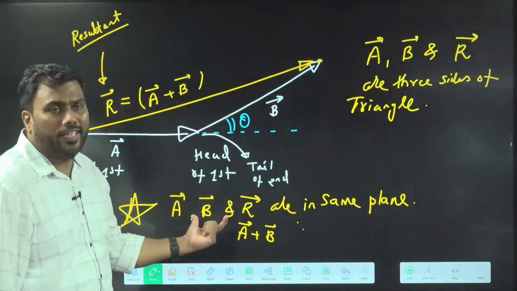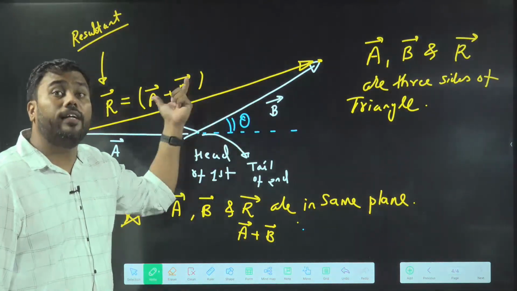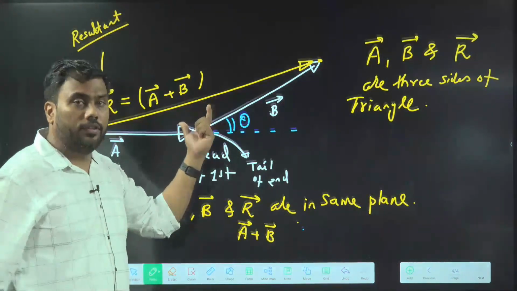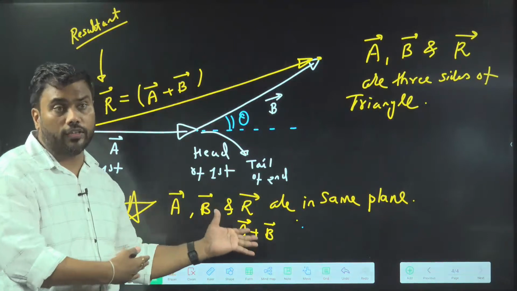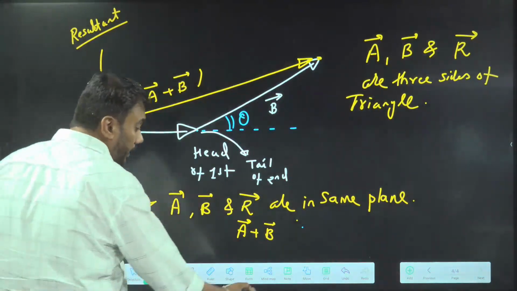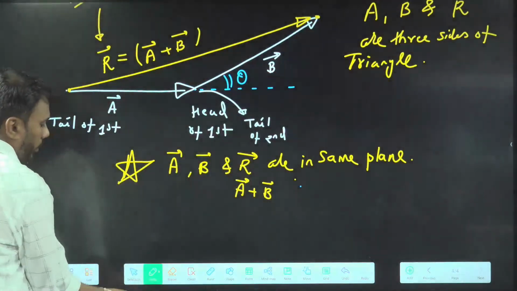So what is the point here? The point here is A and B. If A and B are added, we will get a resultant which is in the same plane. This is a very important concept. There is a question in your gym book on this concept. It is a very simple and important concept, so note it down properly.